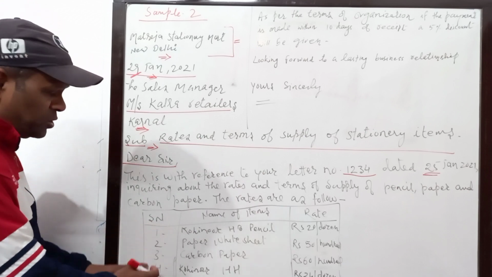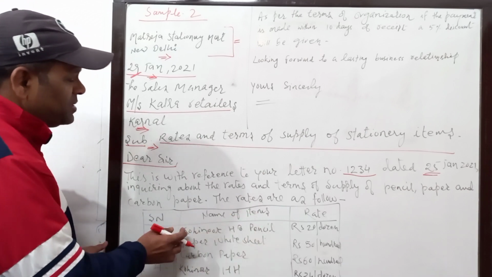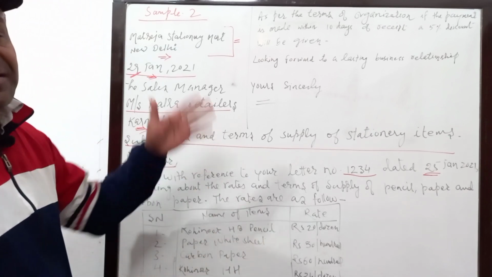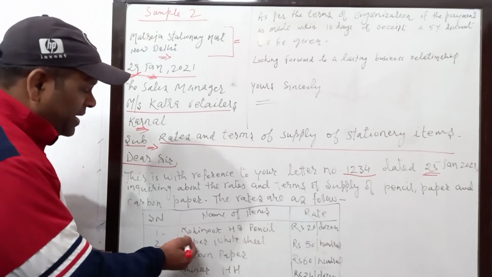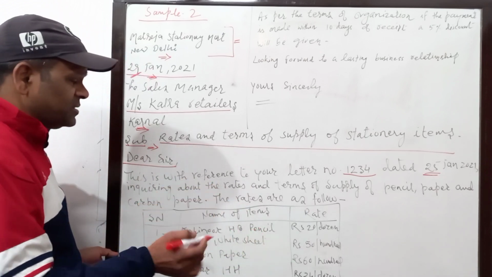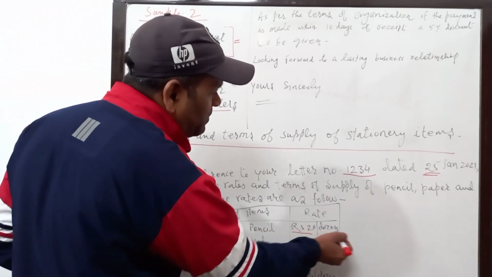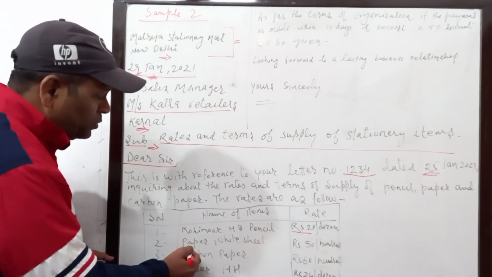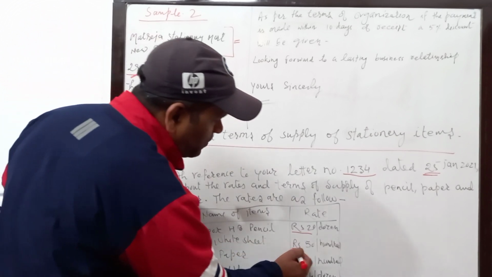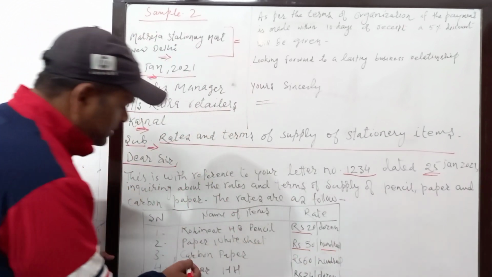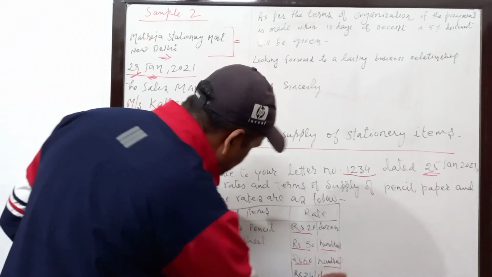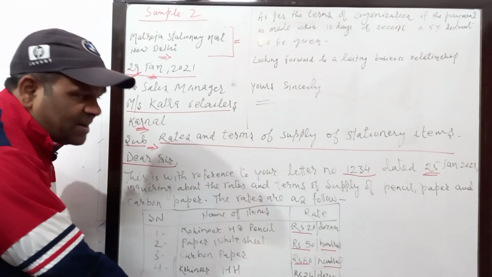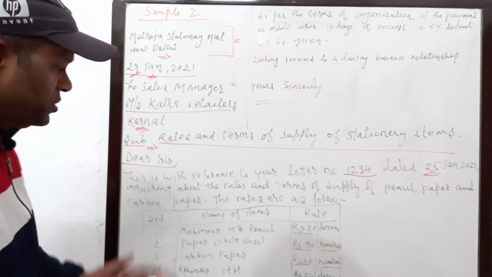First of all serial number 1, 2, 3, 4, then the name of the product. So any product, stationery item, any product you can mention. Okay, and if it is given in the question, you copy from there. So here I have written Kohinoor HB pencil, the pencil that we use, and the rate is 20 per dozen. Whatever rate you think, you can write there. Okay, number 2, the paper white sheet, it is rupees 50 per 100, and then the carbon paper rupees 60 per 100, and then Kohinoor HH rupees 24 per dozen. You can extend it as much as you want, don't worry about that.